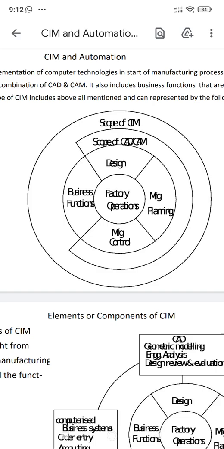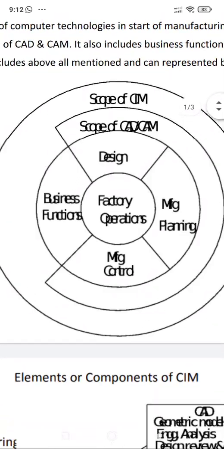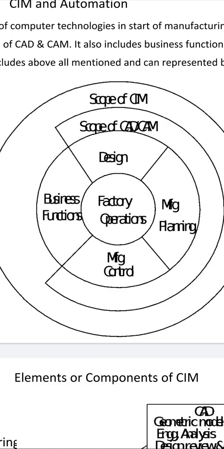so that it contains CAD and CAM. Both when combined together lead to SIM, computer integrated manufacturing. The diagram you are observing shows the scope of SIM. It covers complete CAD plus CAM. In the CAD and CAM part, design is there, with a little overlapping.